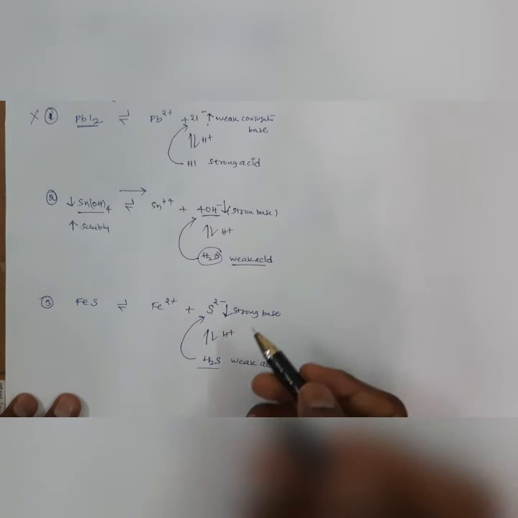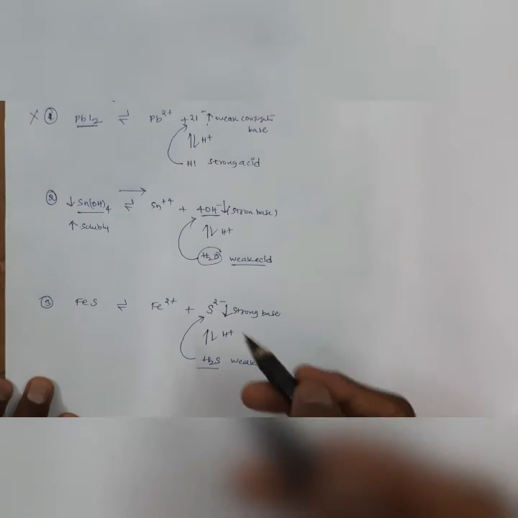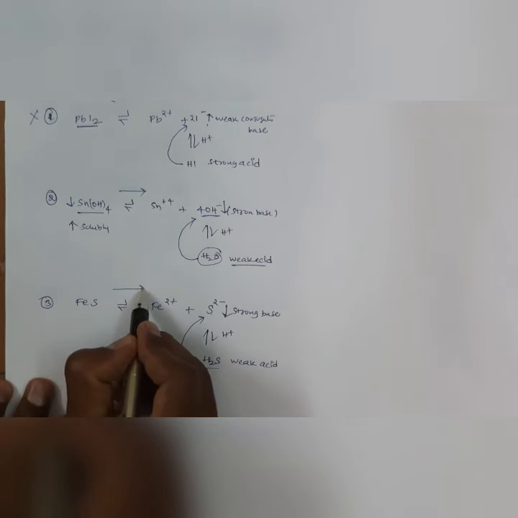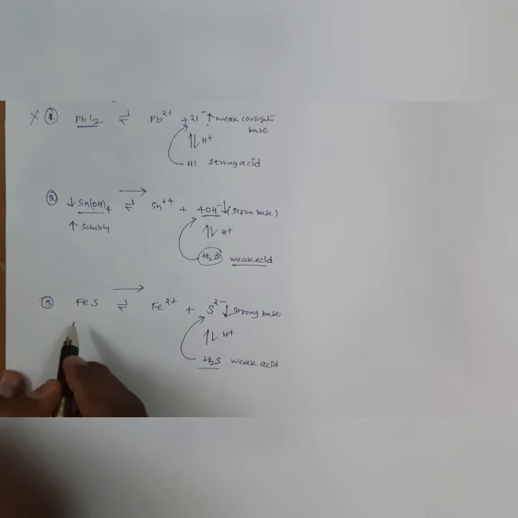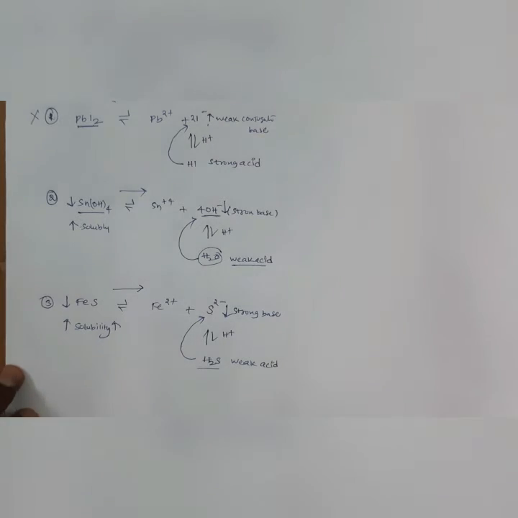Whenever the concentration of sulfide ion decreases, the equilibrium shifts towards the right direction, and solubility increases.